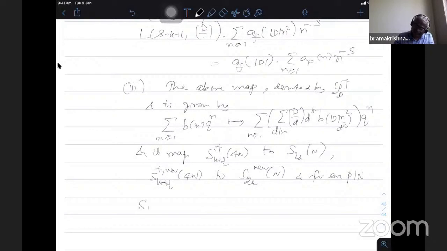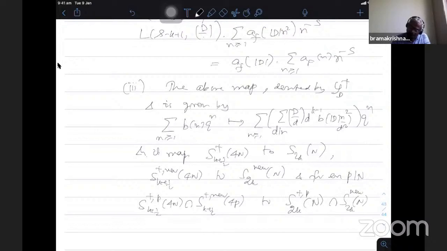So we take S_{k+1/2}^{+,p}(4n) intersection S_{k+1/2}^{+,new}(4p). Therefore, I am intersecting the plus eigenvalue of WP in the new space. This to we have S_{2k}. Similar thing which I have in the case of integral weight. Sorry, 4n. Therefore, the plus space with respect to WP restricted to the new forms is isomorphic to the plus one eigenspace of WP in the case of integral weight, which are new forms.